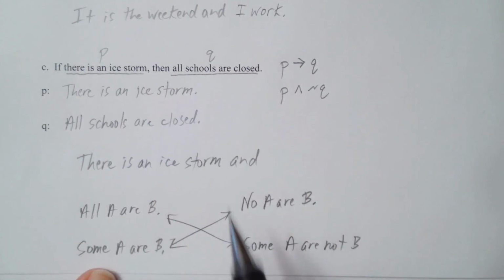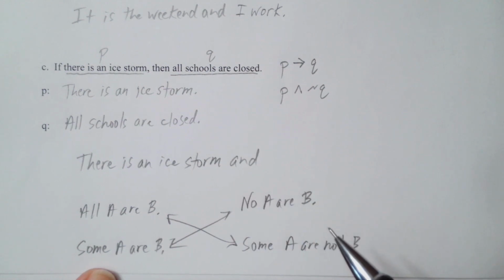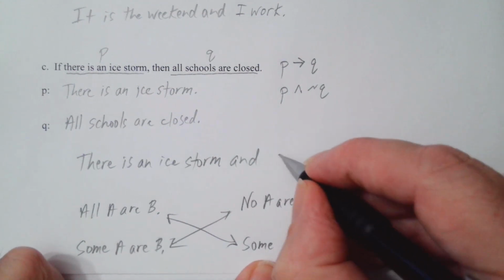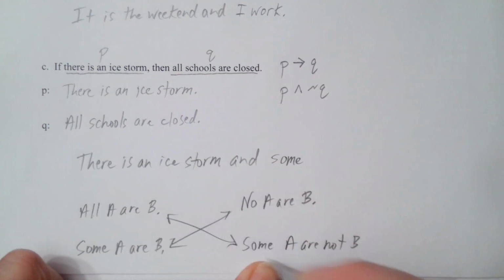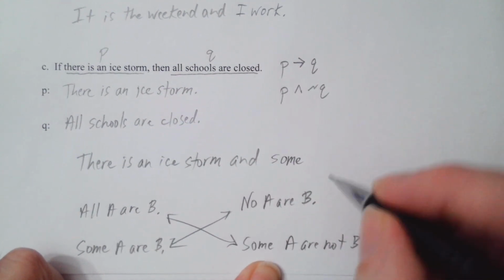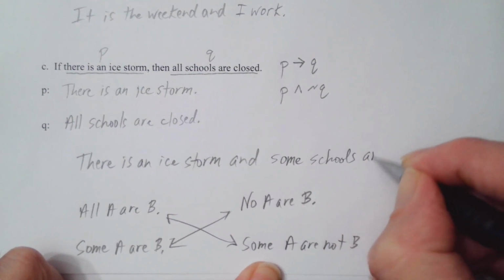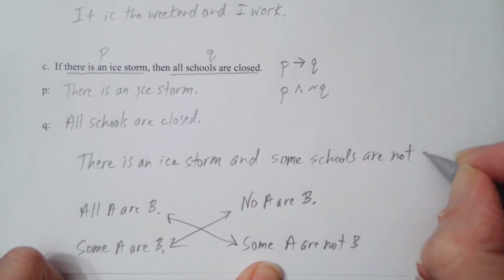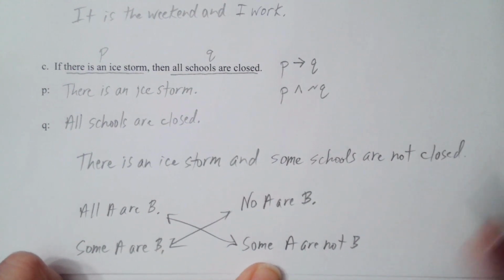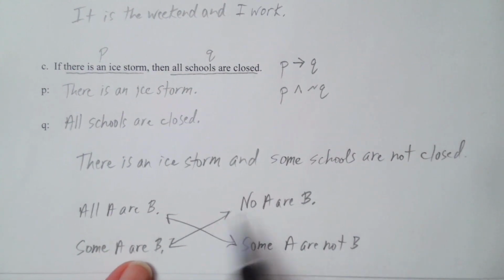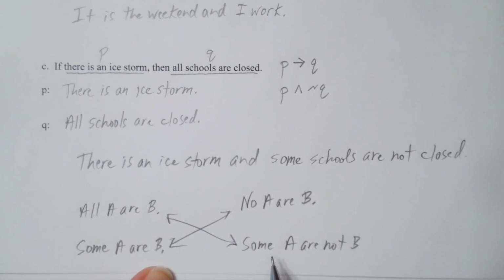So notice all are, that's here, all A are B. So for the negation, we'll do this statement here. Some schools are not closed. So again, we go across the diagonal to negate what we call a quantified statement.